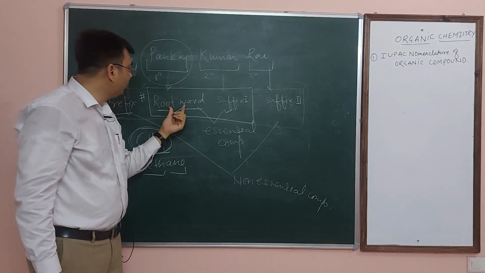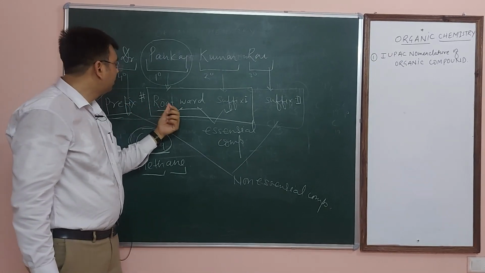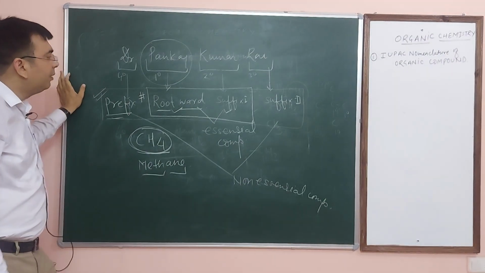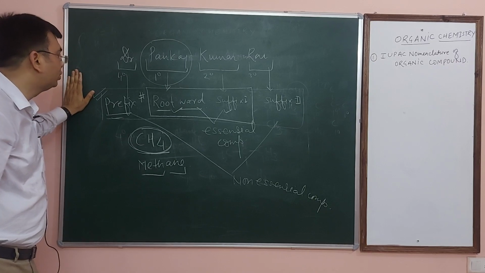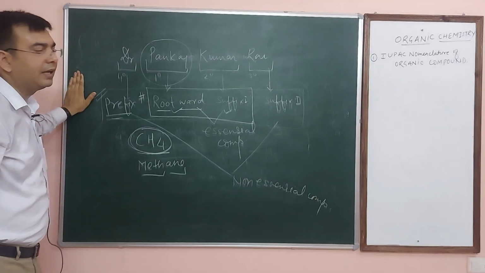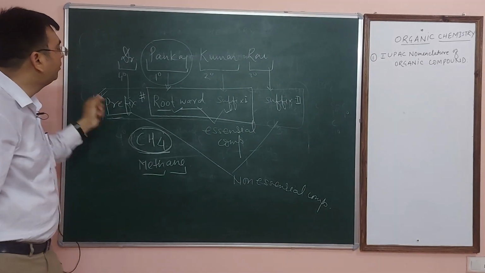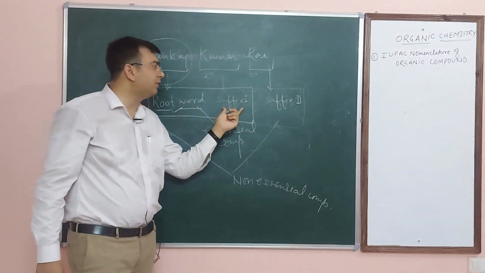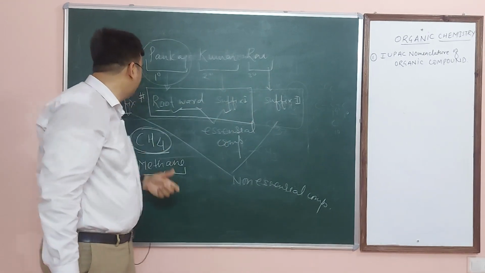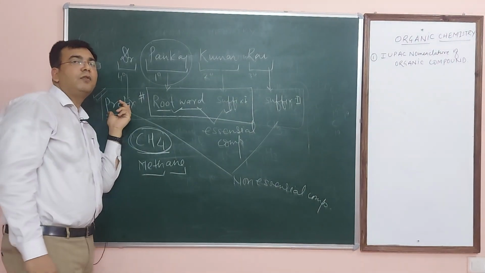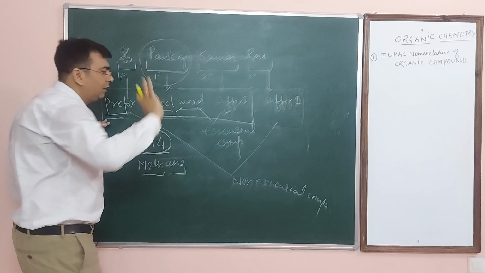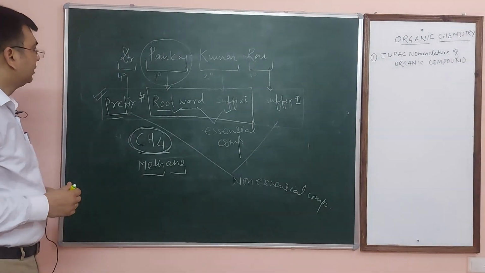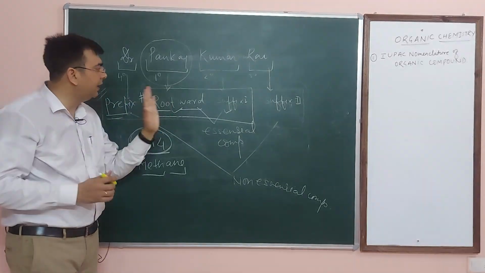Means if you know about the prefix, root word, suffix first and suffix second, then you can write the name of any organic compound. Now the question is, how will you identify them? How do you find the root word? What is the meaning of root word, suffix first, suffix second and prefix? When I explain these 4 components, then you can easily write the name of any organic compound. Getting it or not? I hope you understand.